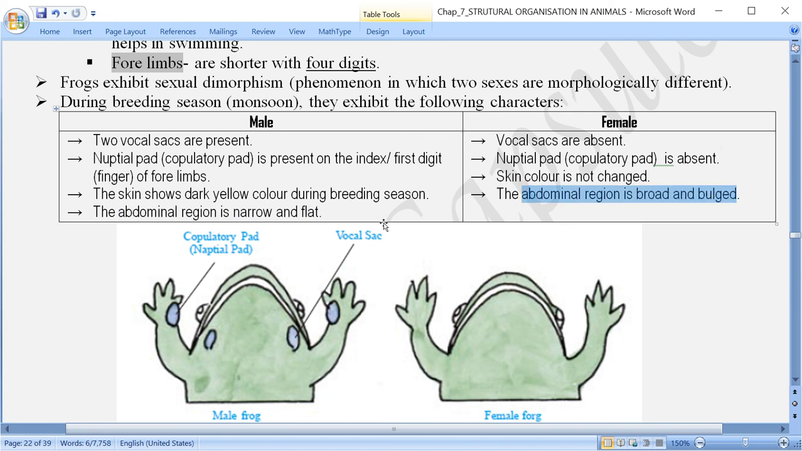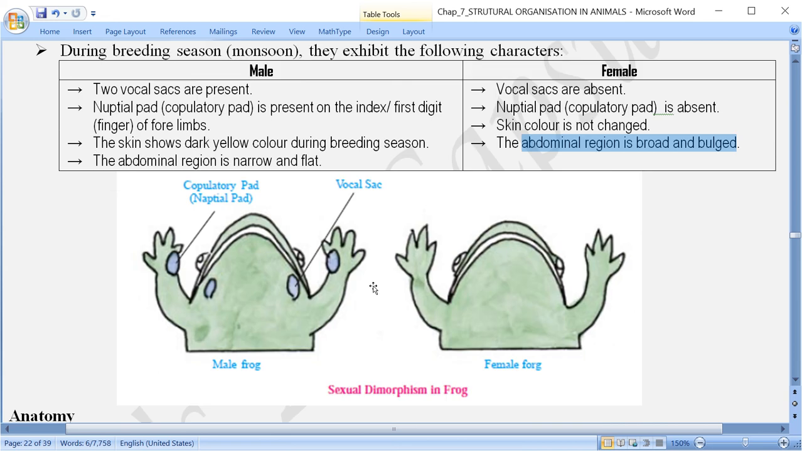You can just imagine what happens during the breeding season: their ovaries are going to produce more eggs, or otherwise the ova, and as a result their abdominal region becomes a little broader and bulged out. So that was about the external structure of the frog and the introduction part.